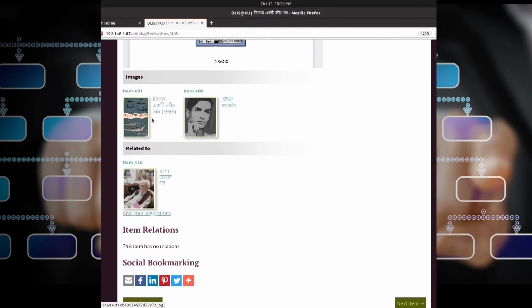For example, the cover page illustration, which itself is an object of art, then the author photograph and his brief biography, then the illustrator and so on. All these three are related to this particular resource, but in a typical library catalog we simply do not have a way to provide the facility to the end user to explore and to discover that this is a particular cover page which is illustrated by a given illustrator, and that illustrator has many other paintings inside the library catalog, and that you can also discover.